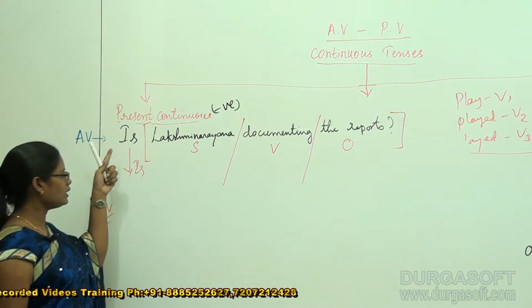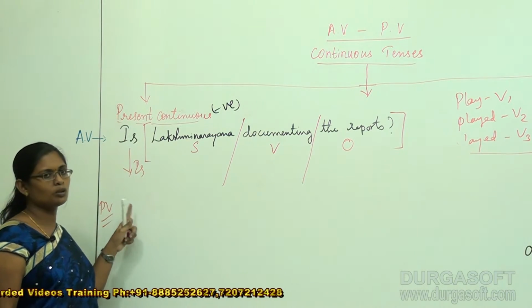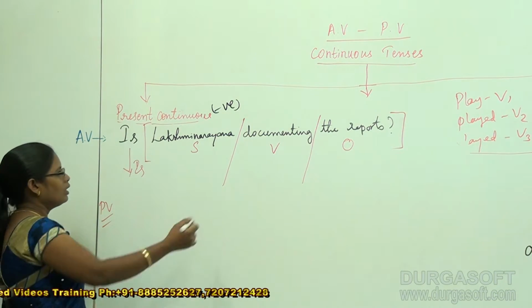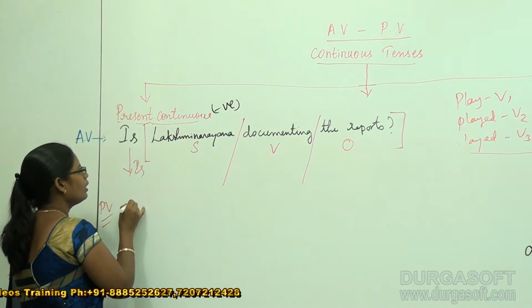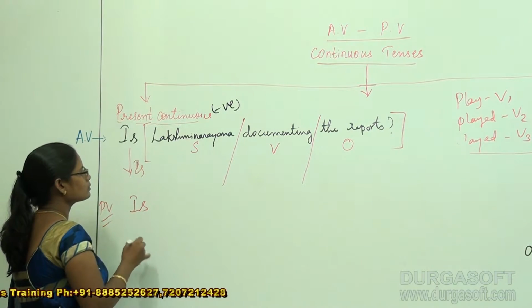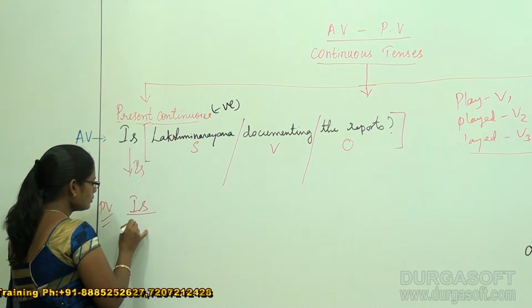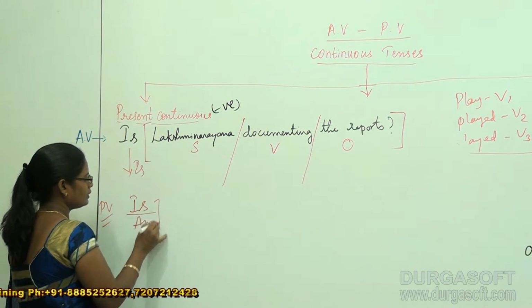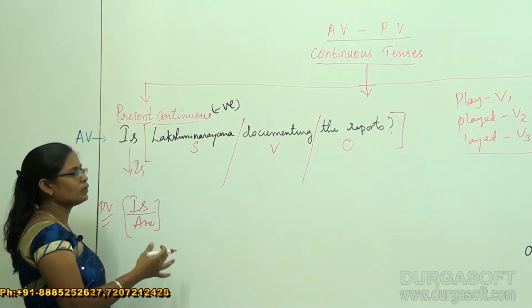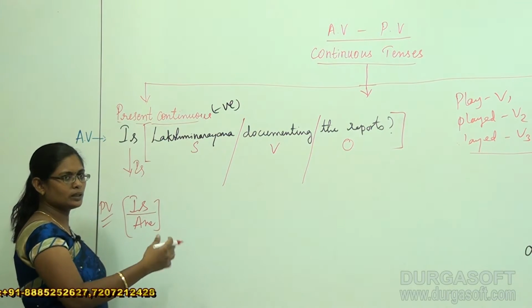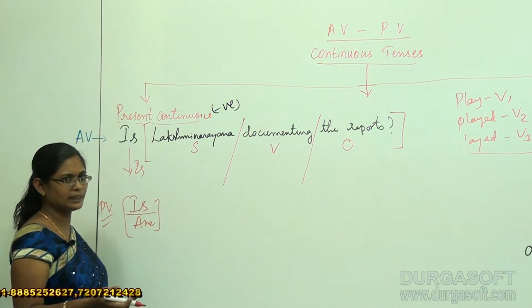Now you just have to leave the questioning word as it is. Don't bother about it. I'm writing like this: is or are, could be anything. It depends upon the next word that is participating beside it, okay?